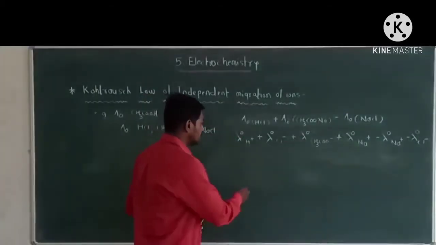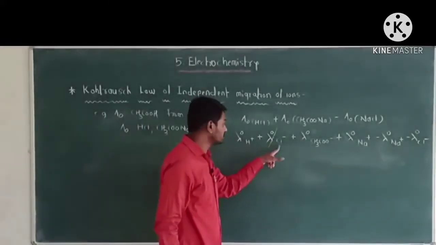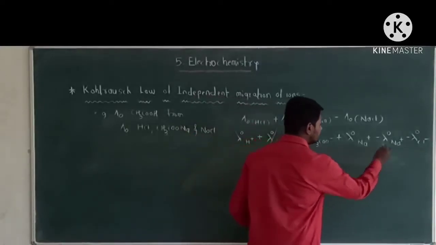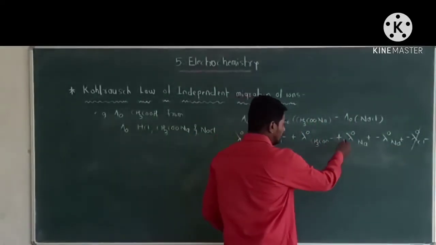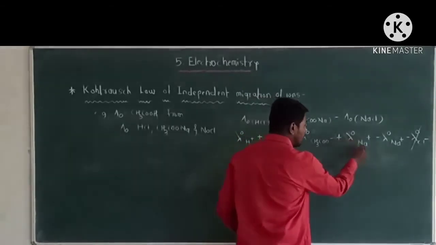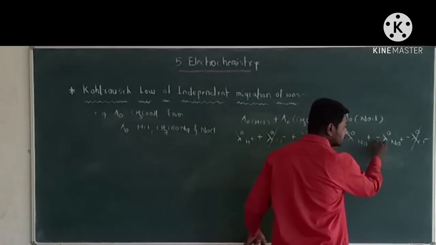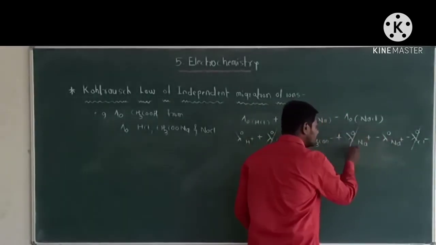In this equation, the term lambda 0 of Cl minus, the molar conductivity of the Cl minus ion at zero concentration, appears with both signs and gets cancelled. After that, the plus lambda 0 of Na plus and minus lambda 0 of Na plus are cancelled.